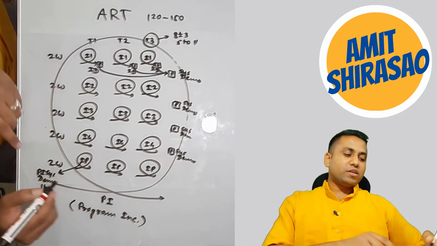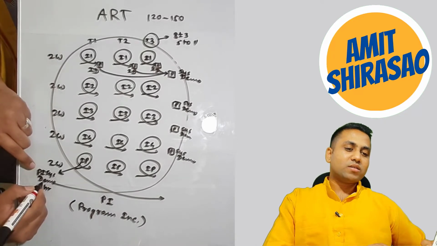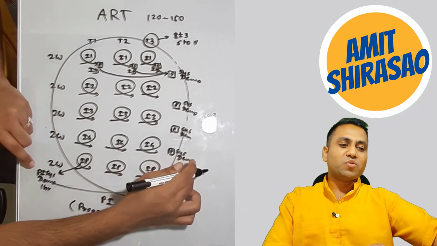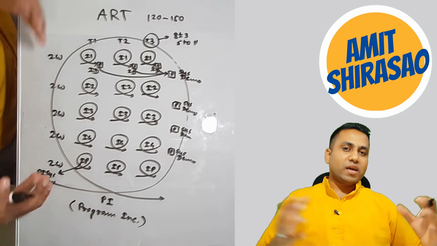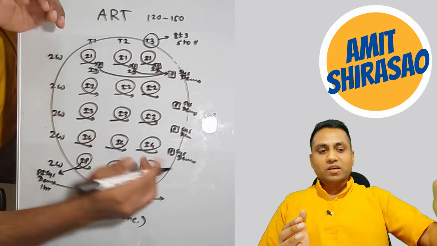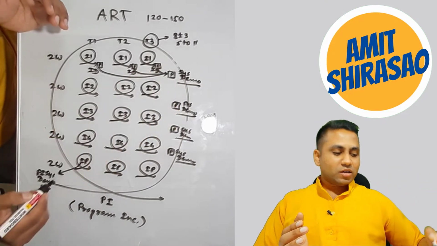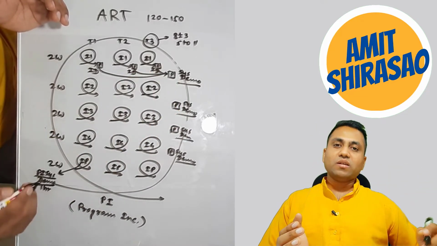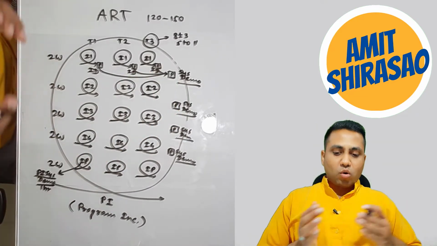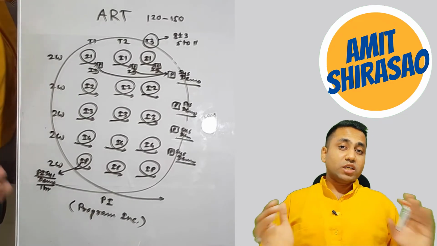And in the IP iteration, there's going to be a PI system demo. The word is the same, system demo, but at the PI level, everyone in the ART is present for these demos. Here also everyone in the ART will be present for this demo. And all of these demos will be of 1 hour each.